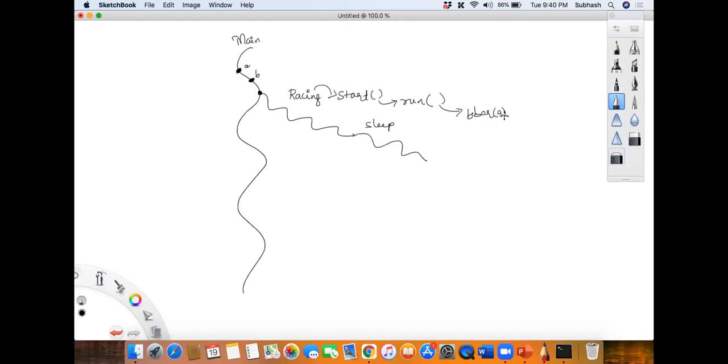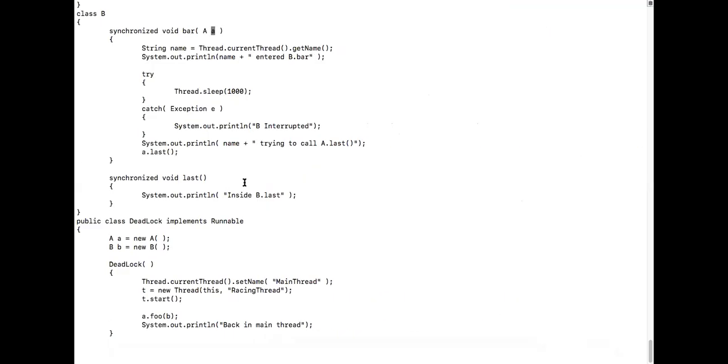And nobody can access into this because it is synchronized. It is locked, already locked. It is a synchronized method. Now coming to the next one.